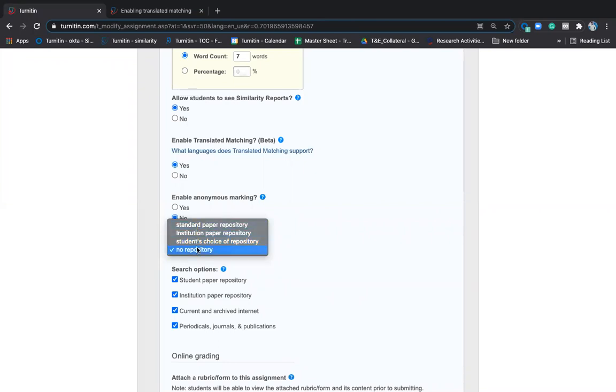So how you want to do the checking, you can choose. But I always insist, keep it no repository unless you want to use any of these options at any point of time. So feel free to do this. At any point of time, if you have any questions related to this, you can feel free to ask, but please make sure you clear this.